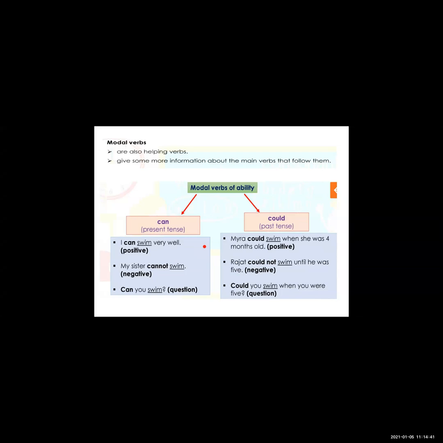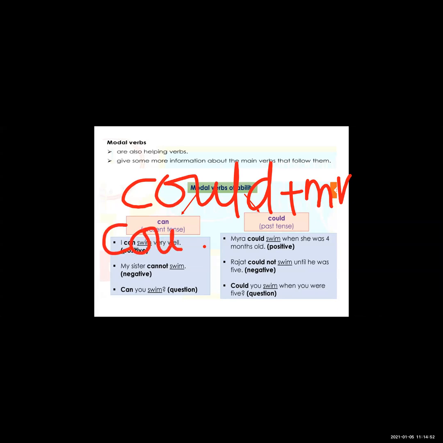See the form. First there is a modal auxiliary verb, that is "could", plus main verb. In negative, "could" plus negative word plus main verb. Here the main verb is in the first form of the verb. So see here, Rajat could not swim until he was 5. This is the negative sentence because here is the word "not".